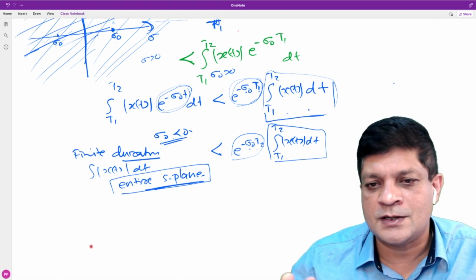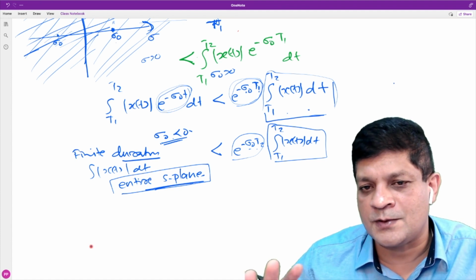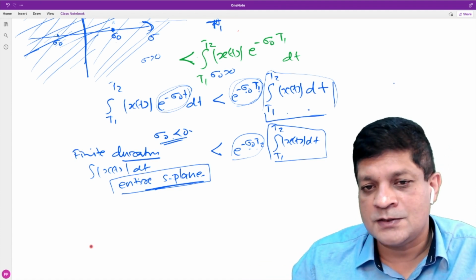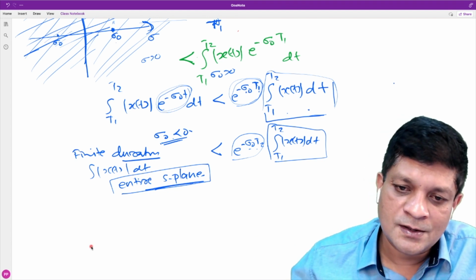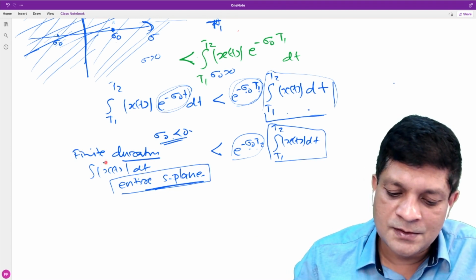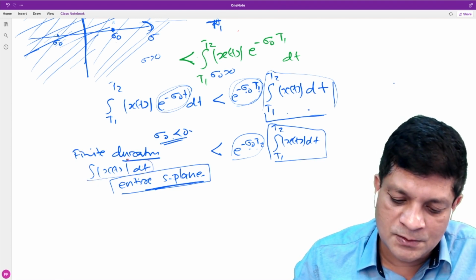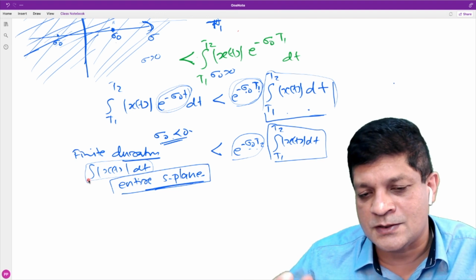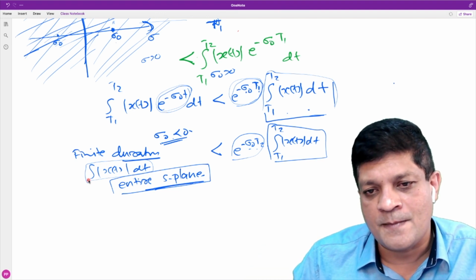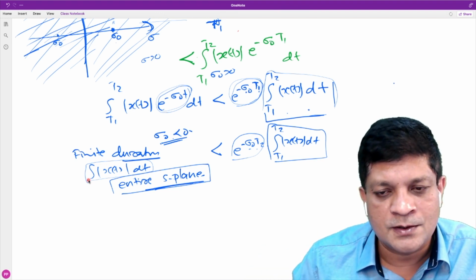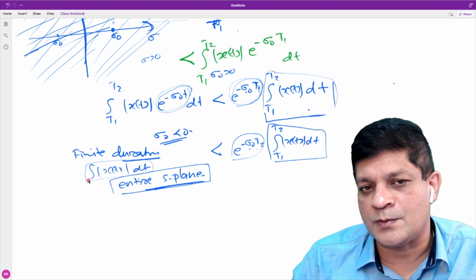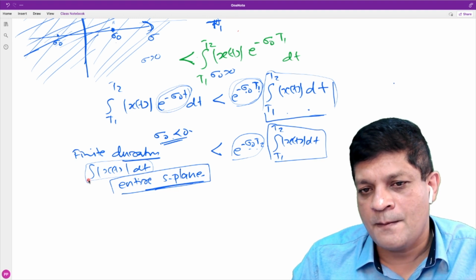We cannot have any other shape for the ROC. And remember, it is not necessary that this is always finite. If it is not an absolutely integrable signal, then the Laplace transform does not exist anywhere in the S-plane. If it exists at one point, then the entire S-plane is in the ROC. That is what we have proved.